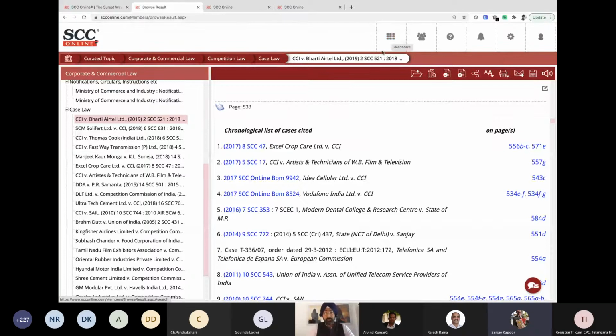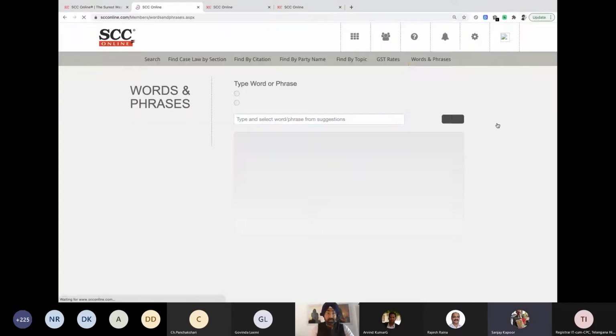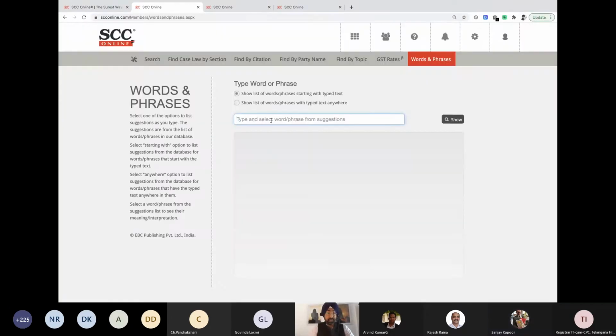It is. So what we're going to do is, if you remember, we had this menu in the starting that we were calling the dashboard. I can click on this, and that same thing will come over here. Now I can choose. So like you said, I want the meaning of a particular word. So we'll go into words, and this is an online dictionary. I click on this, and now it gives a search bar. So any particular word that you would like to search for, just type bias, a simple word. BIAS.